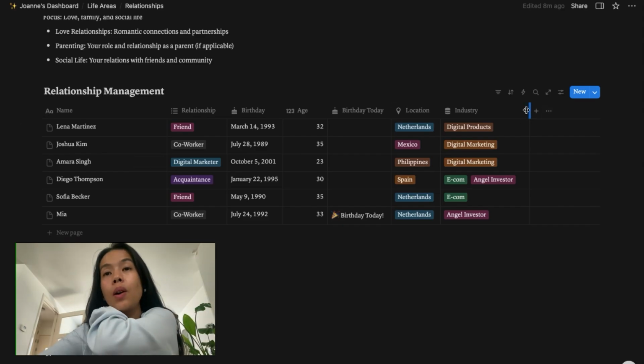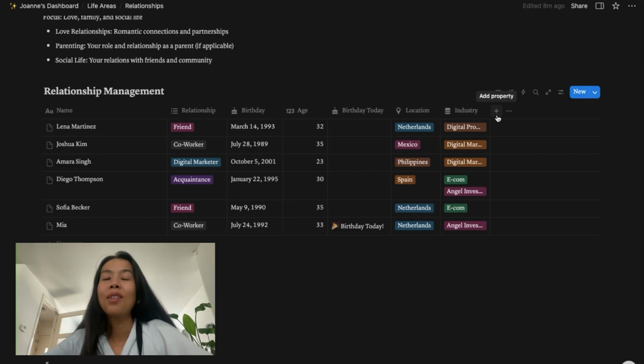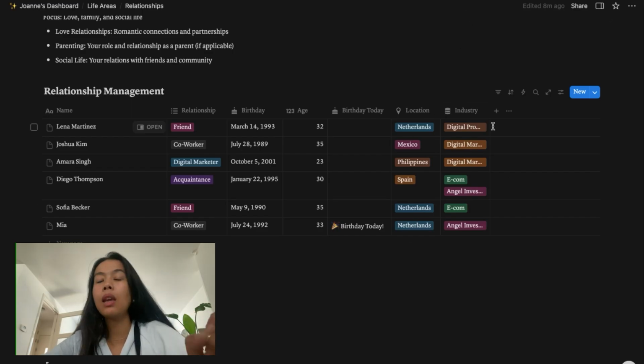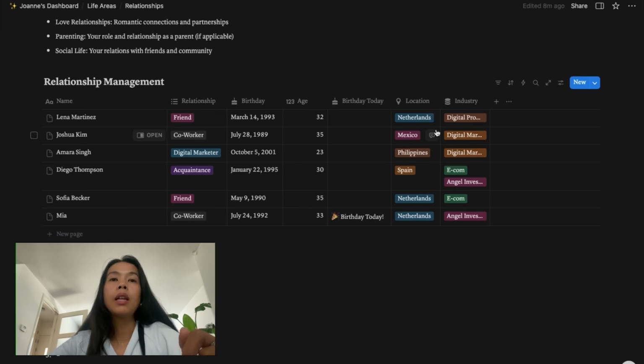To be honest, what I struggled the most with before was getting this birthday formula. I was trying to do it on my own, but then I remembered, oh, I have ChatGPT, and then ChatGPT gave me the answer. Oh, it saved me so much time. All right, and what else?